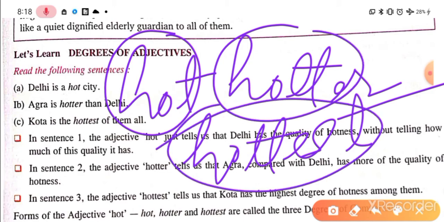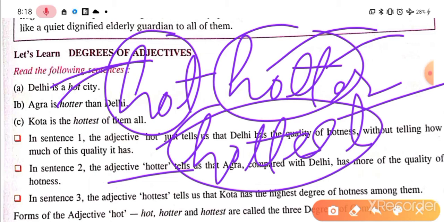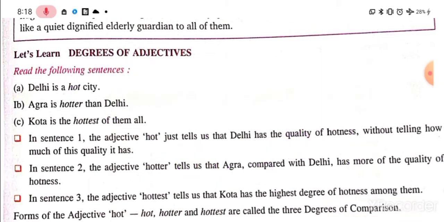There are 3 degrees of every adjective, right? First, this is hot. Second, hotter. Third is hottest. So the first degree is called positive degree. Second degree is called comparative degree. Third degree is called superlative degree. And how are they named?